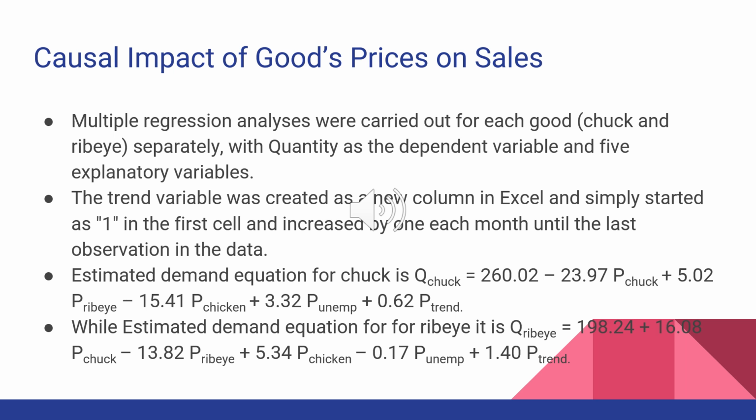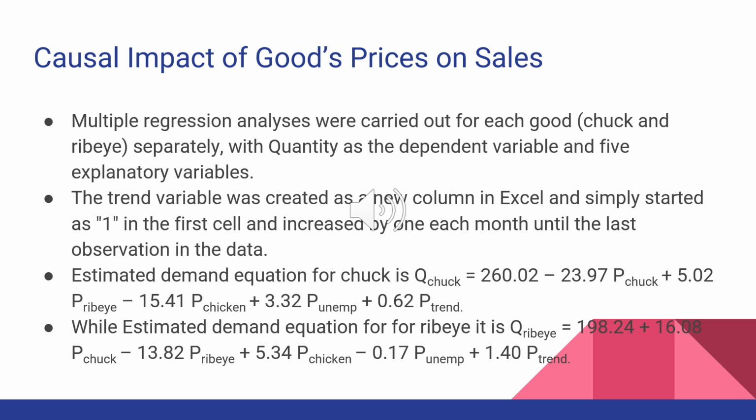To better isolate a causal impact of a good's price on sales, we carried out multiple analyses for each good separately with quantity as the dependent variable and 5 explanatory variables. The trend variable was created as a new column in Excel and simply started as 1 in the first cell and increased by 1 each month until the last observation in the data. The estimated demand is shown here, and these equations show the relationship between the demand for each good and all the variables that are included in the regression, including the intercept.